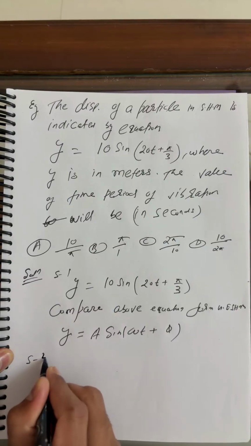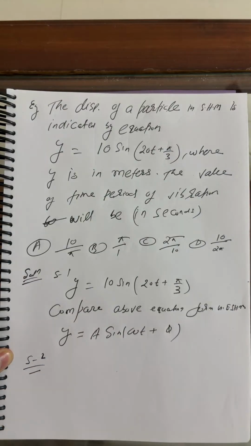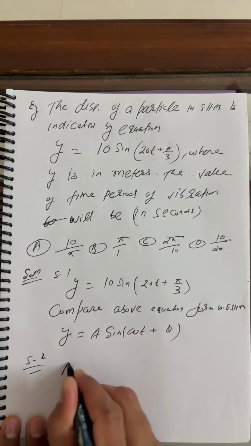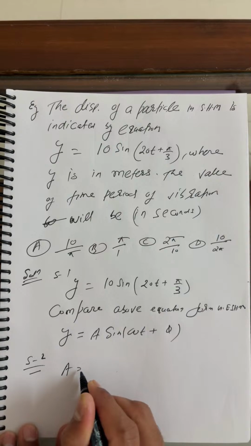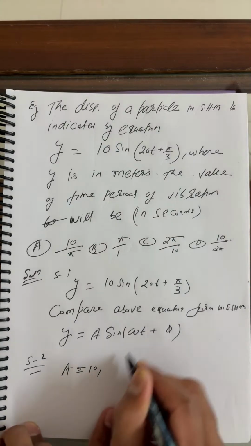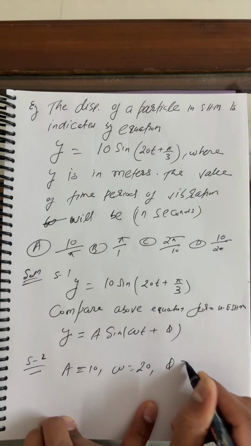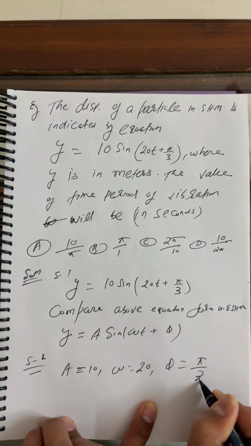In step 2, from the above equation, A is equal to 10, omega is 20, and phi is pi by 3.